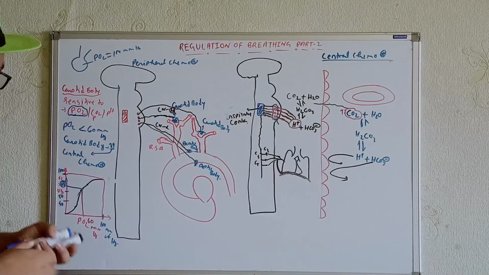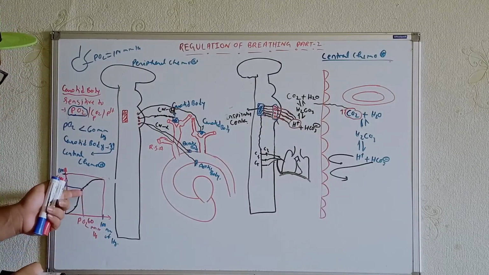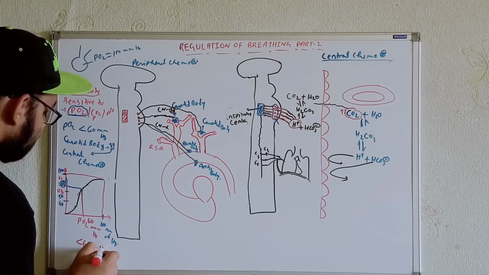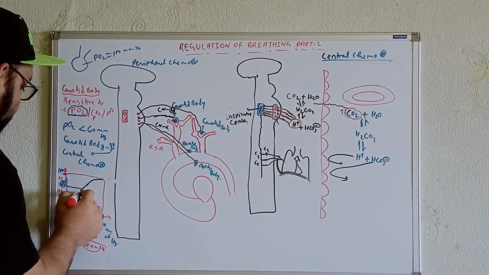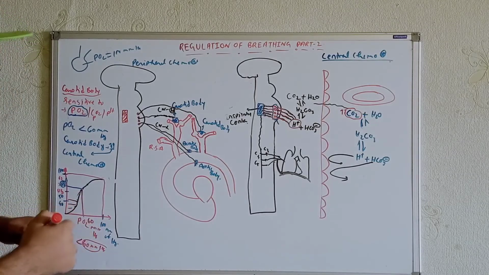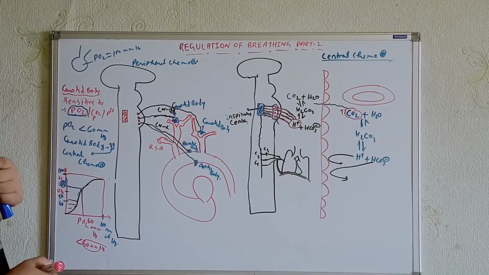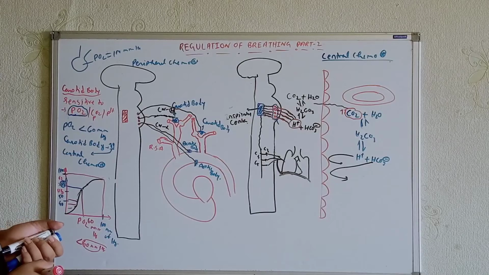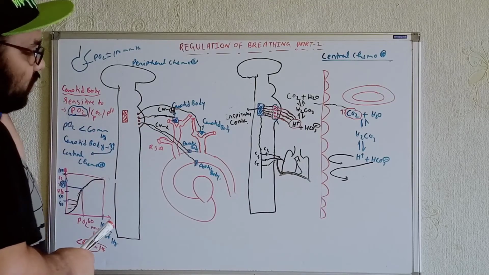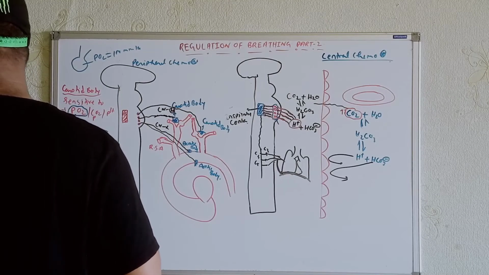But if we get less than 60, see the graph, it will fall dramatically. Try to understand the slope from here. If we get less than 60 mm of Hg, at that time the saturation of oxygen will fall dramatically. It may come down to 40, 50, whatever it is. So whenever the partial pressure of oxygen is less than 60 mm of Hg, the carotid bodies will start firing. They will start sending signals to the central chemoreceptors. Now, the cells present over here help to send the signals, which I will talk about right now. For that, I have to draw a little bit here.